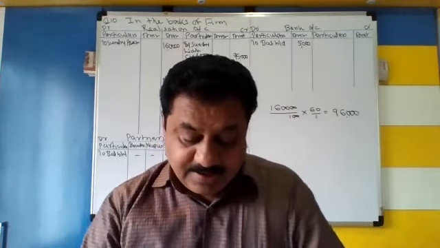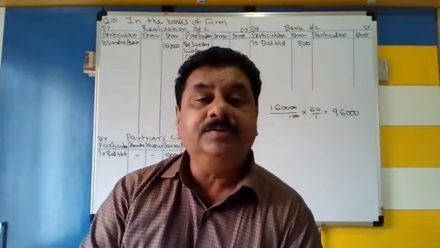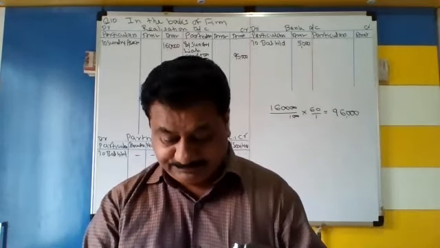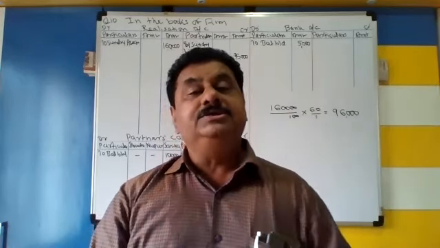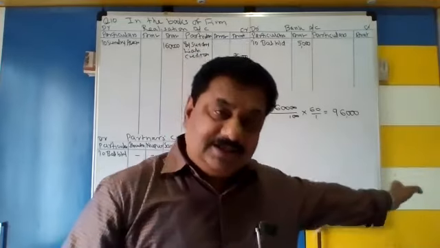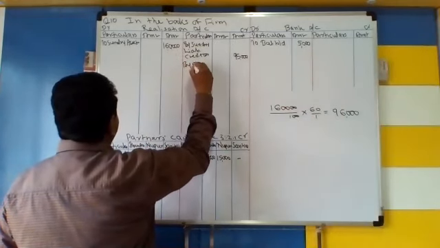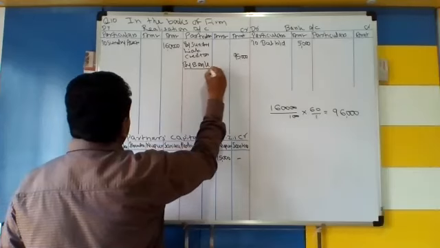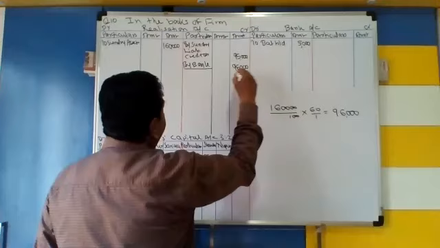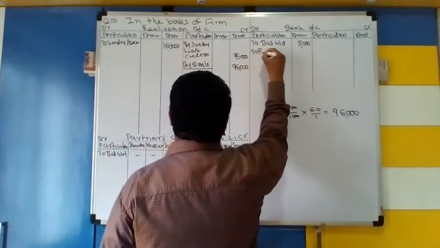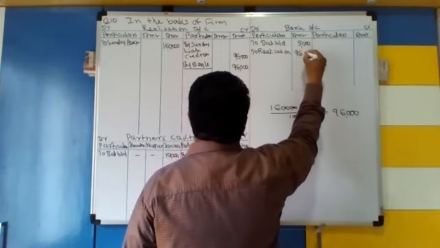And what else is given? Realization expenses rupees 2,000 paid by Shweta. Underline the wording paid by Shweta. This is not paid by the firm, it is paid by Shweta. So we will see that later. First we take this entry. For the sale of the asset, realization of the asset, the entry is bank account debit to realization. By bank, here it is coming to realization.